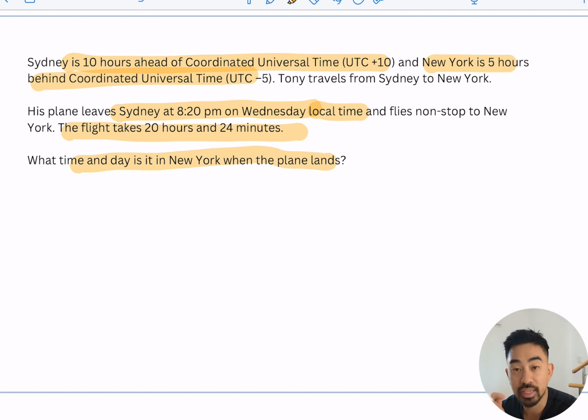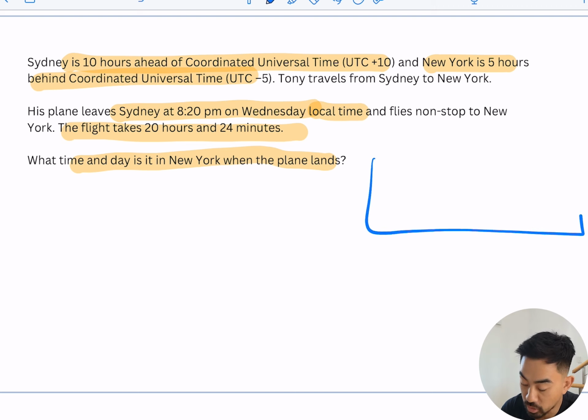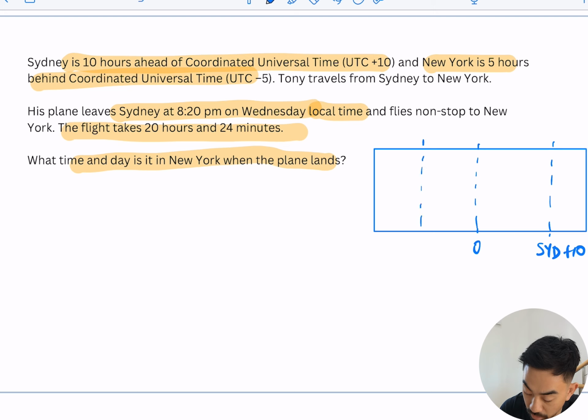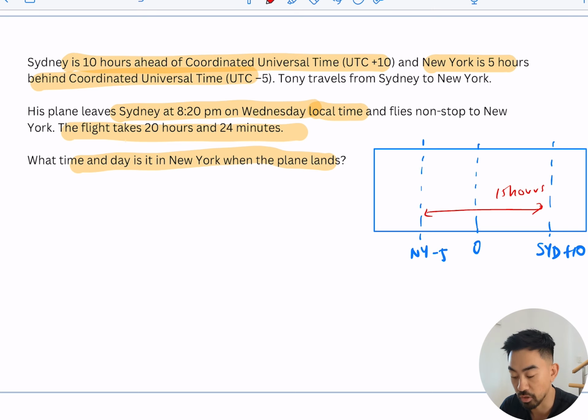Okay, so in my opinion, the key to doing these questions successfully is drawing a little diagram. So it just has to look like a rectangle, kind of like a map. So I'm going to put 0 here, and I'm going to put Sydney here because Sydney is plus 10, and New York here is minus 5. So that straight away tells me there is a 15-hour time difference from Sydney to New York, but also New York is behind. Okay, so that's the key.